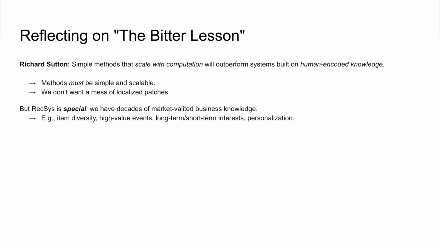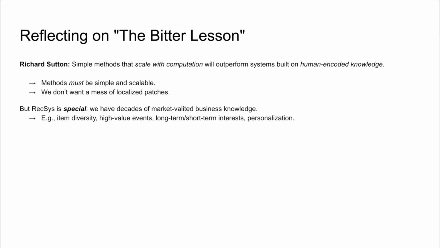However, recommendation is a unique domain. Unlike other fields, we have decades of high quality, market validated business rules. Discarding all of that expertise to rely purely on unsupervised scaling is a massive waste of knowledge and compute. For example, Meta has some internal item taxonomy, and we can use that to enforce recommendation diversity.